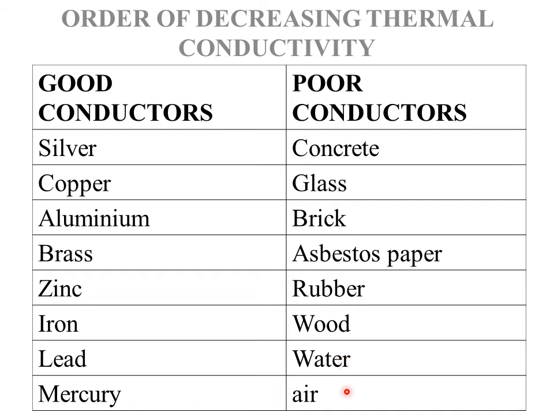So although these are insulators or poor conductors of heat, some of them conduct heat to a small magnitude. For example, concrete will conduct some heat, but you cannot compare the rate of heat conduction for concrete and a metal like copper. Obviously, copper will have a higher rate of heat conduction because it has the mobile electrons.